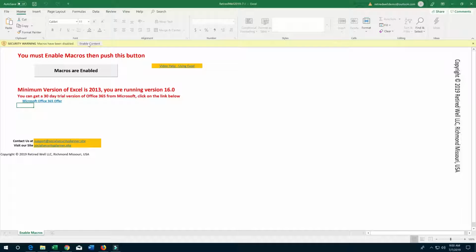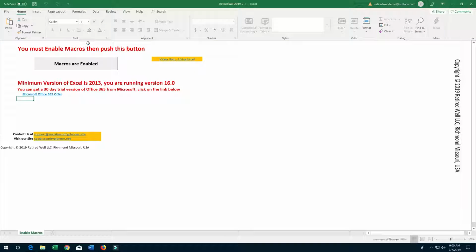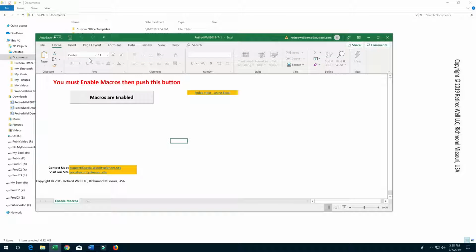The second warning message is Security Warning: Macros have been disabled. Click on the Enable Content button. If the version of Microsoft Excel you are using is not compatible with Retired Wells software, you will see a message telling you that. There will also be a link to the Microsoft Office 365 website. I have forced this message to show for the purpose of this demonstration.